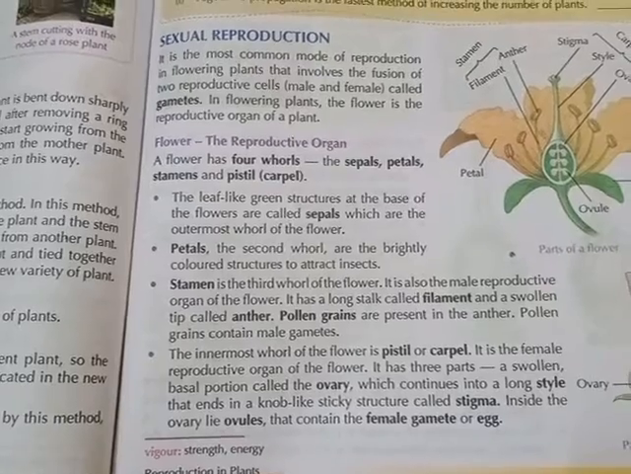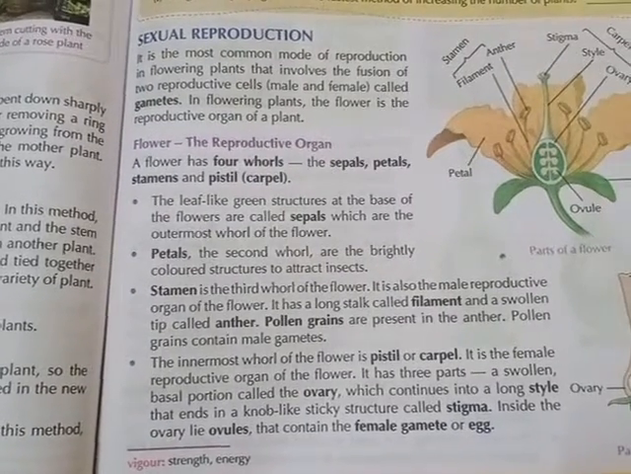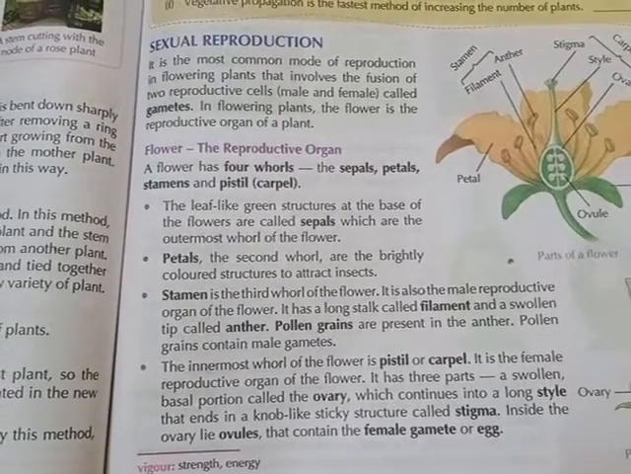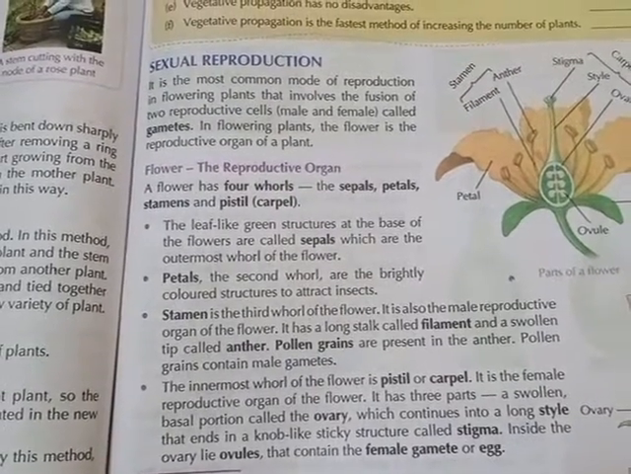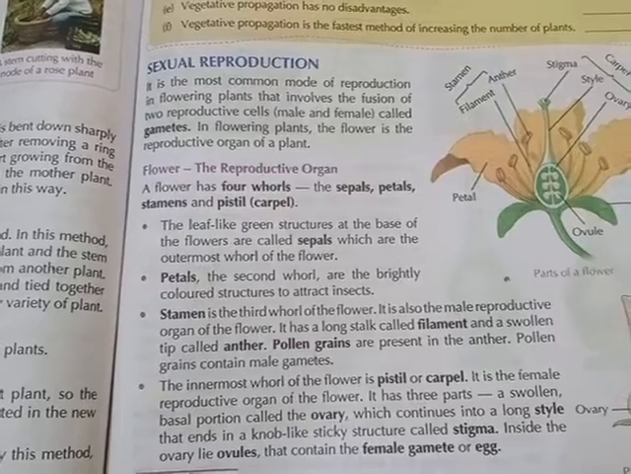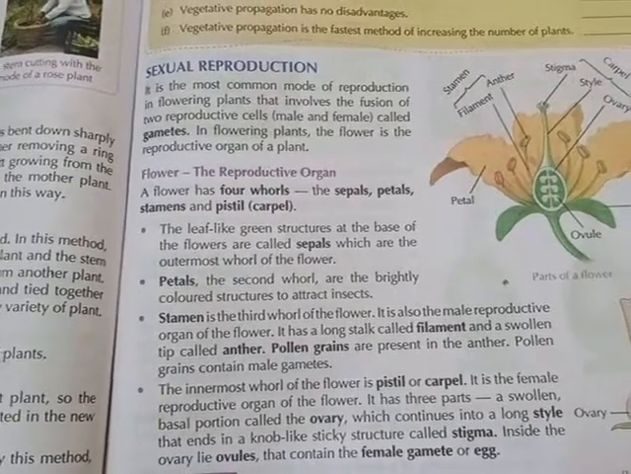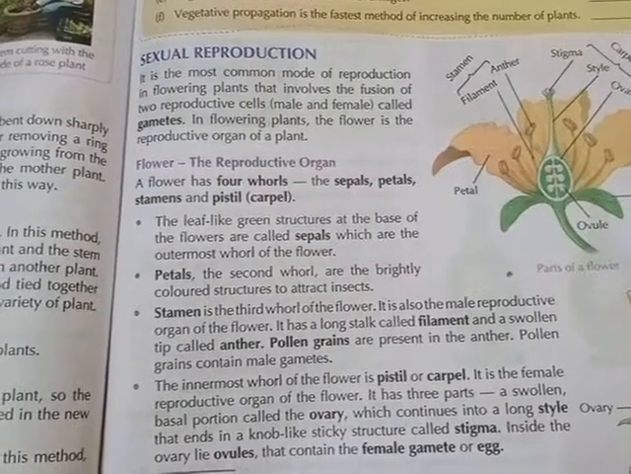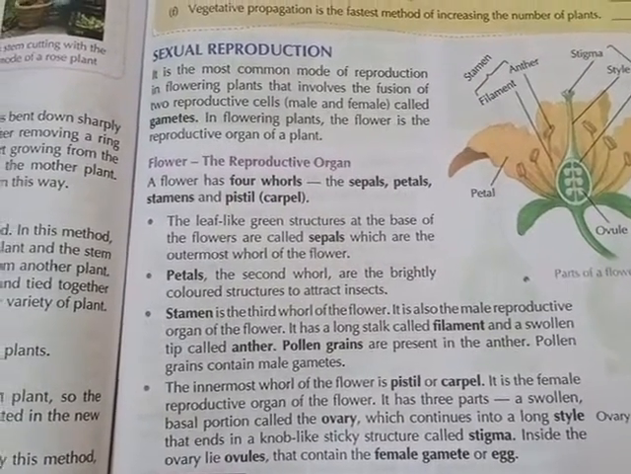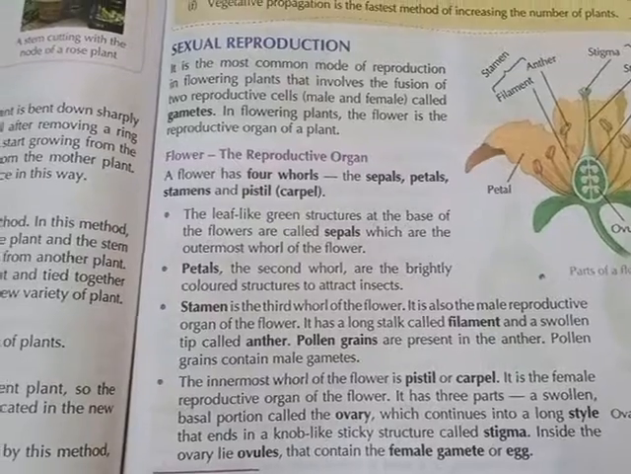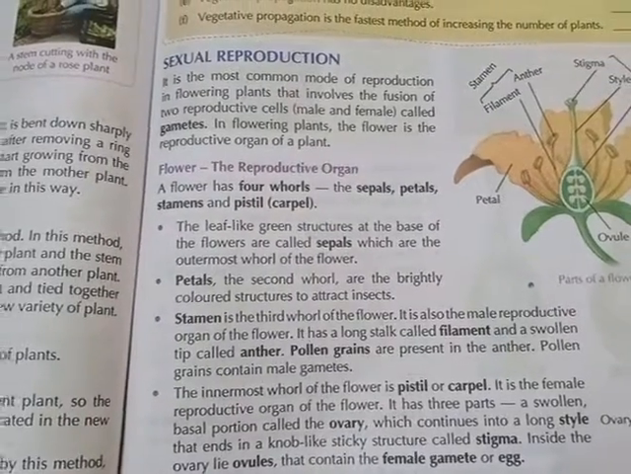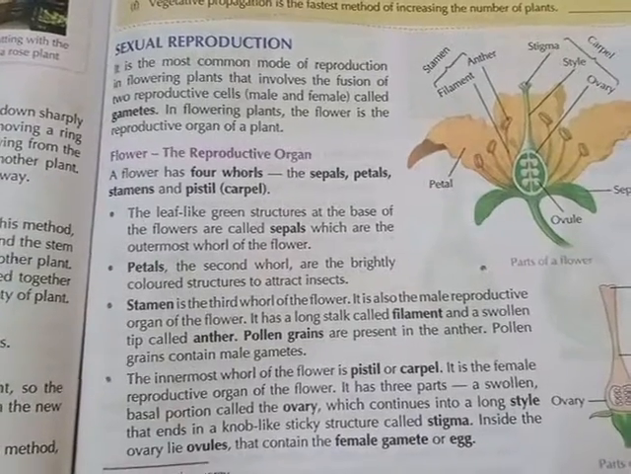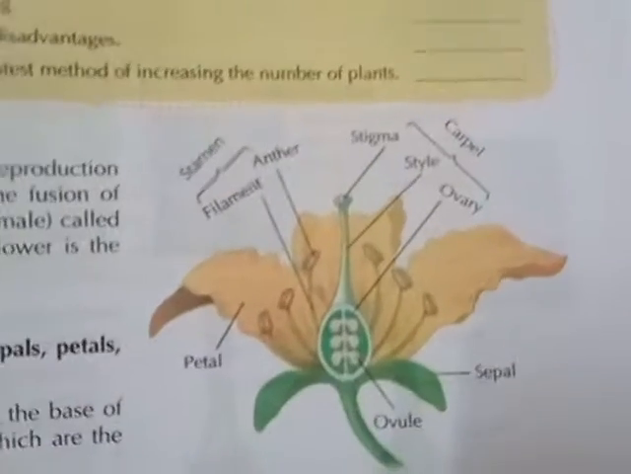From the reproductive process, sexual reproduction is the most common mode of reproduction in flowering plants, that involves the fusion of two reproductive cells, male and female. They are called gametes. In flowering plants, the flower is the reproductive organ of a plant. It is important. Flower is the reproductive organ of a plant. Here is a flower.